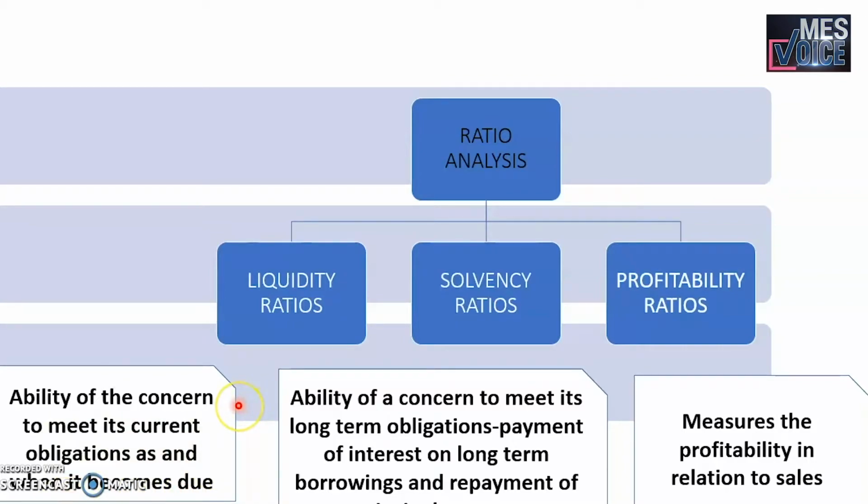That is how safe or how far the organization can meet its short-term obligations is what is meant by liquidity. Solvency, on the other hand, refers to the ability of a concern to meet its long-term obligations, that is, payment of interest on the long-term borrowing and the payment of the principal amount.